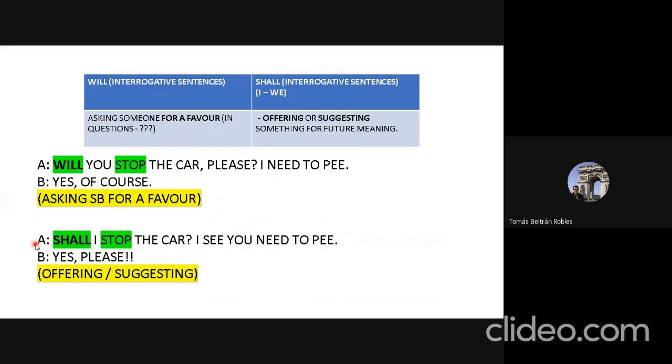Letter A. Shall I stop the car? I see you need to pee. Yes, please. This is not about asking somebody else for a favor, but offering to do something for that other person or making a suggestion to do something for that other person. That is what we use shall for in questions with I and we as the subject. Observe that the subject here is I, the first person singular.